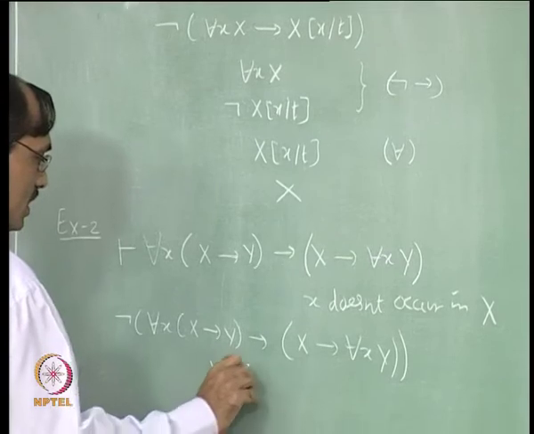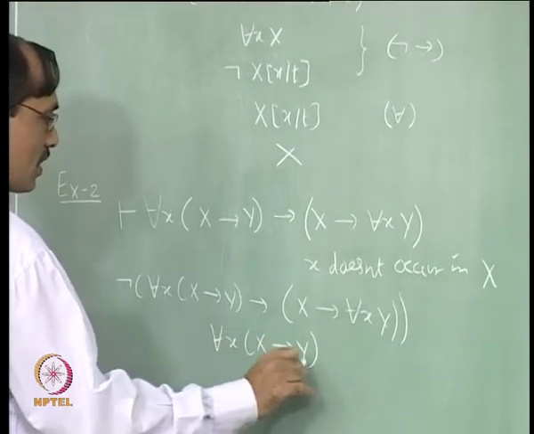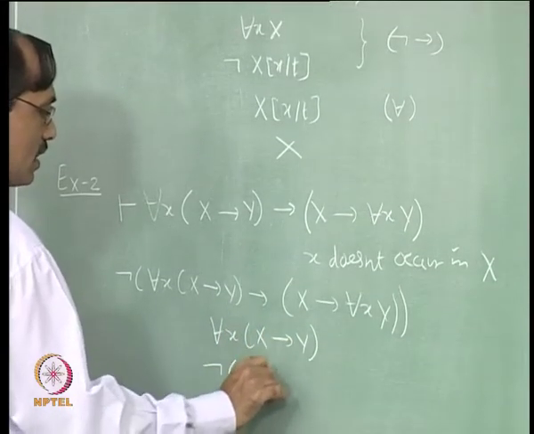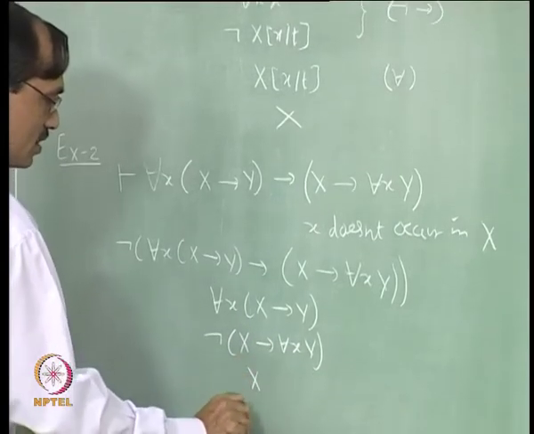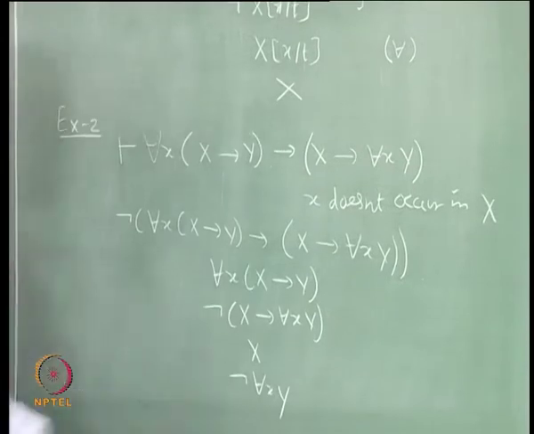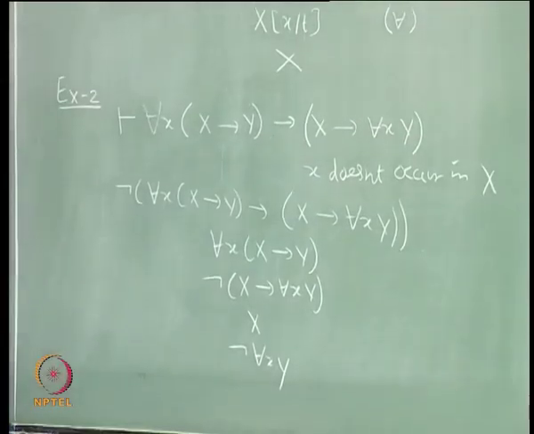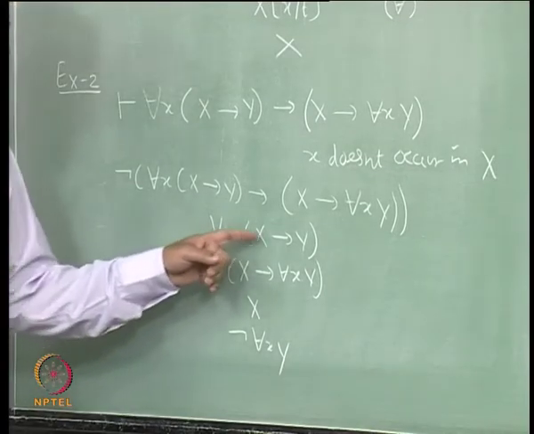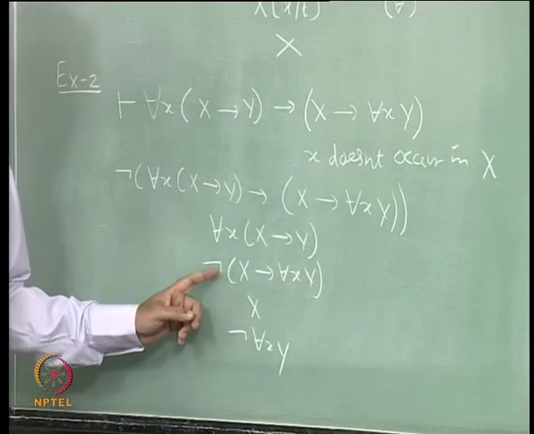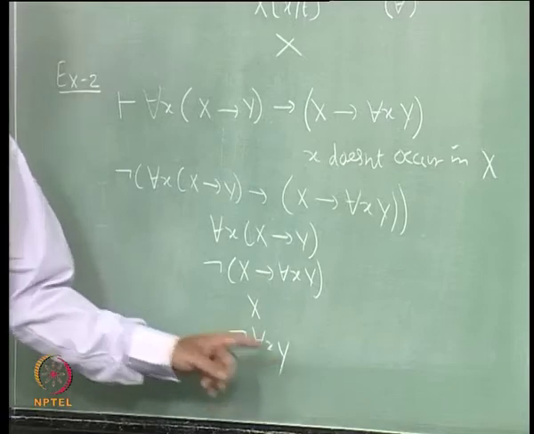So, it is for each x, x implies y, and not of x implies for each x y, again not implies. So, that gives x, not for each x y.